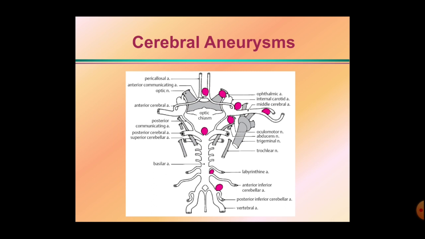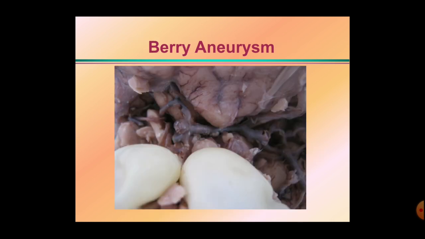These are the most commonly seen sites of the cerebral aneurysm. The aneurysm can be divided according to its shape. So this is the berry aneurysm. This is the internal carotid artery and this is the middle cerebral artery. This is the berry-like aneurysm of the internal carotid artery. The aneurysm can be saccular, it can be fusiform. This berry aneurysm is common at the proximal parts of the circle of Willis, the branches of the circle of Willis.